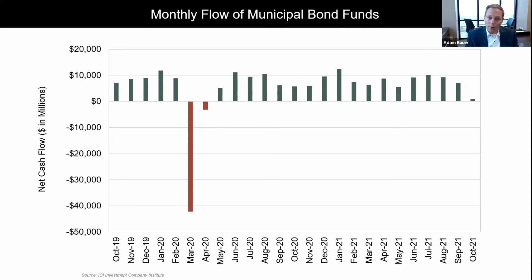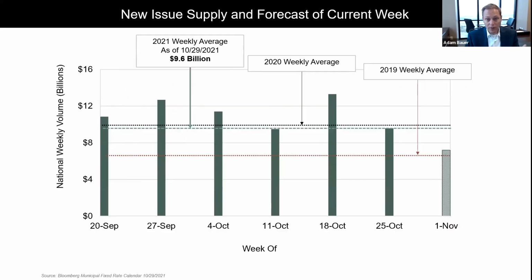Now, it's all about supply and demand. So this is our demand side. What about our supply side? Our supply side shows an escalated weekly average volume over the last several weeks, but then this week is actually slightly below that. So hopefully the fact that we have a little bit less demand and a little bit less bonds, that all balances out and rates stay low for our issuers.